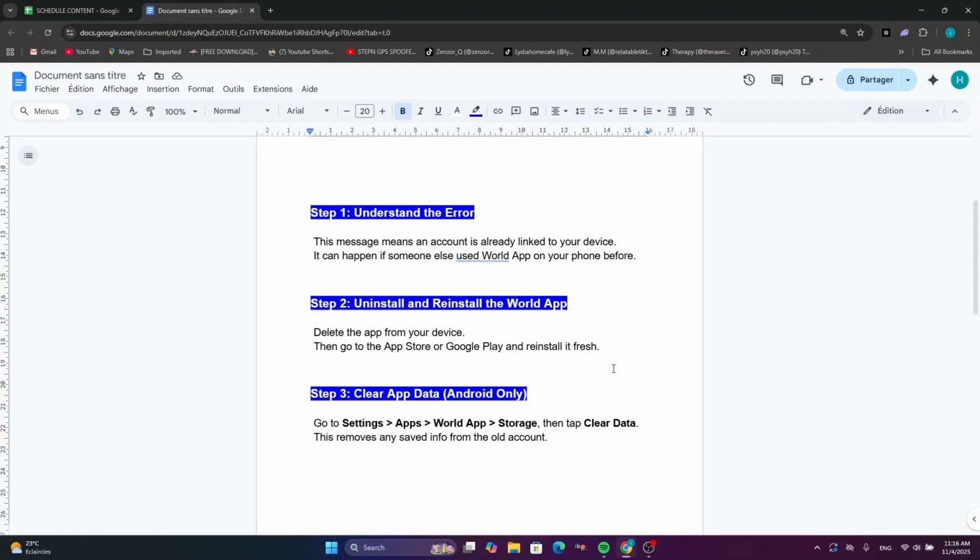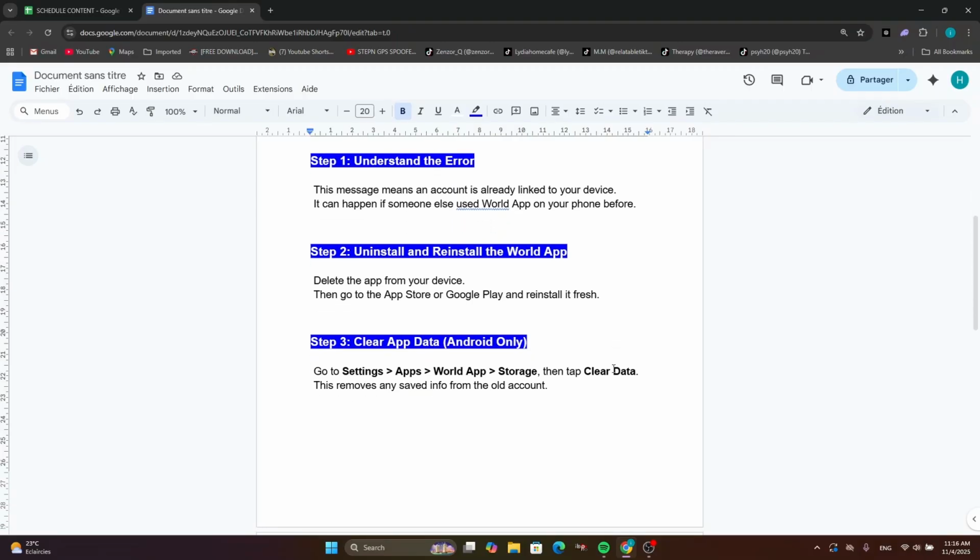So first of all, you uninstall and reinstall the Word app. Now, delete the app from your device, then go to the App Store, or Google Play if you use Android, and install it again. Now, after that, clear app cache or clear app data. So go to Settings, then Apps, then Word app, then tap on Storage and tap on Clear Data. This removes any saved info from the old account.